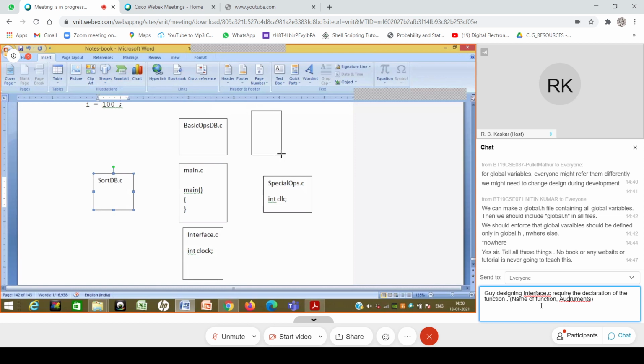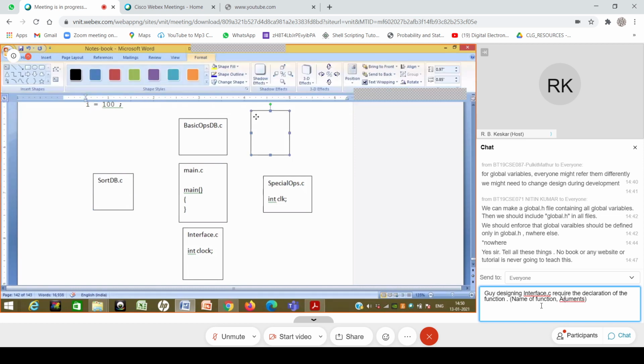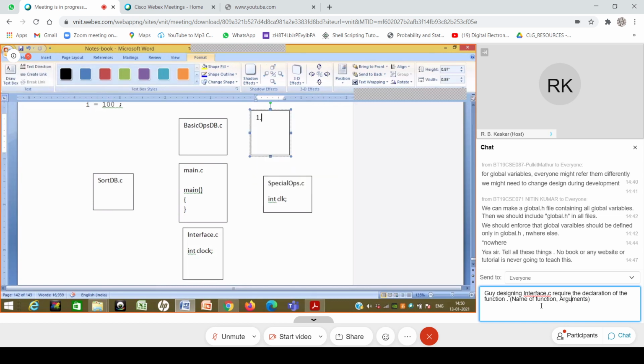So this basic ops guy lists down the things over here. He says, okay, you guys require insert operation, you guys require delete operation. By you guys I mean not everyone, but at least some of the guys might require these, and you guys might require, let's say, reset or initialize, whatever you call it. So some of you might require these operations.